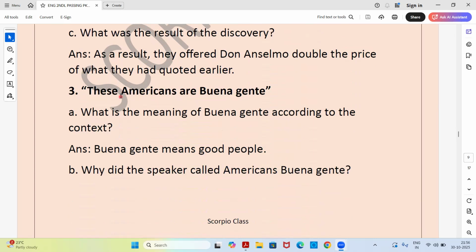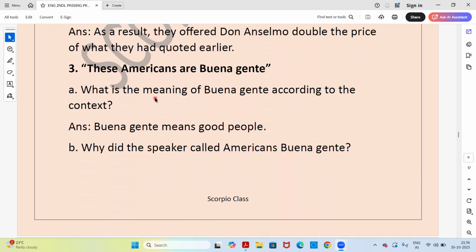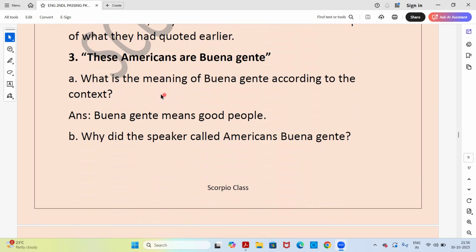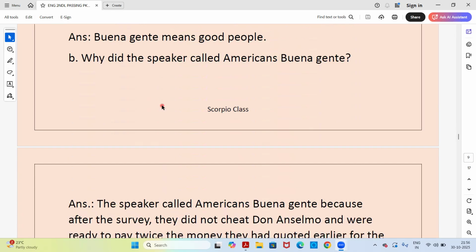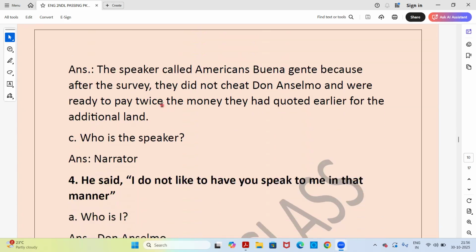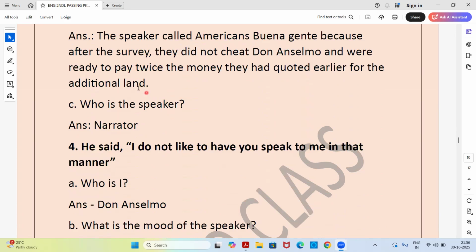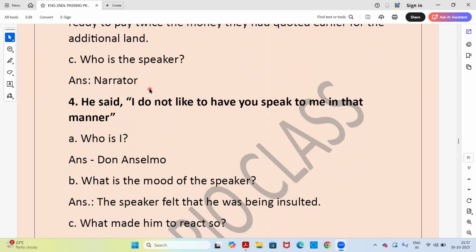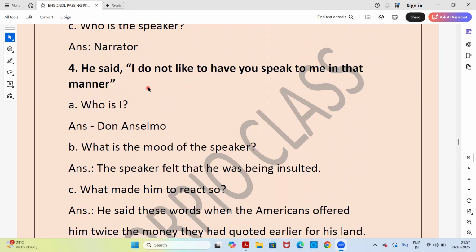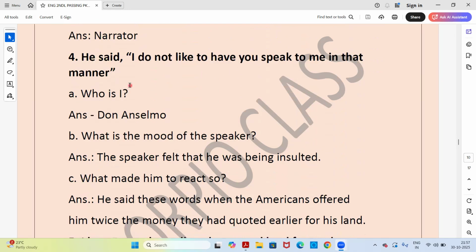Next question. These Americans are buona gente. What is the meaning of buona gente according to the context? Answer. Buona gente means good people. Why did the speaker call Americans buona gente? The speaker called Americans buona gente because after the survey, they did not cheat Anselmo and were ready to pay twice the money they had quoted earlier for the additional land. Who is the speaker here? It's narrator.